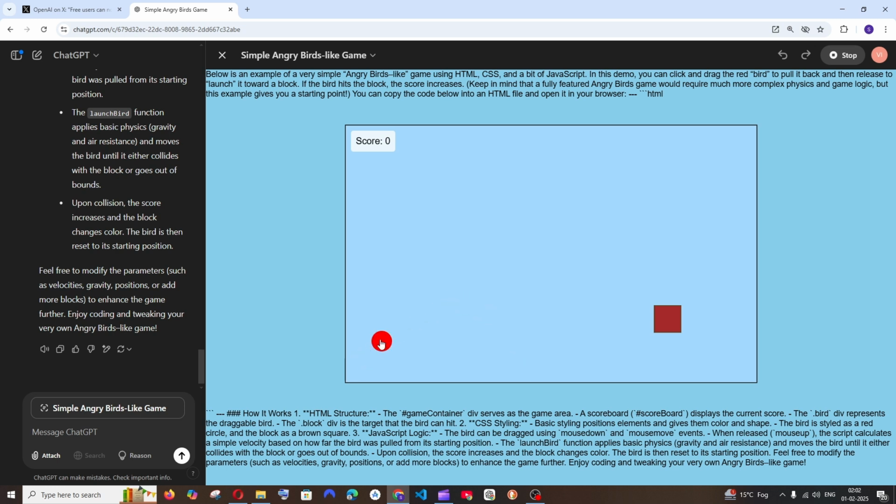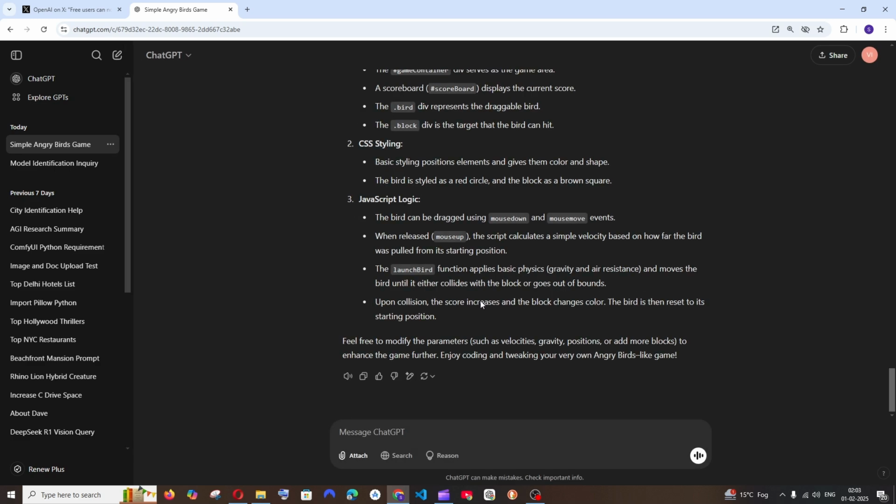Okay, this is not the best game I would say, but it has understood the task. It has created an Angry Bird game. It has understood the logic behind it. I can drag this slingshot here also, and if I drop it from here, it's hitting it, and I'm getting the points upgraded. I wish that it was a little bit better, but that's not bad, to be honest. So now let's go with another prompt.